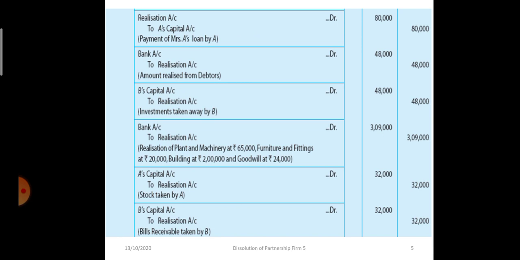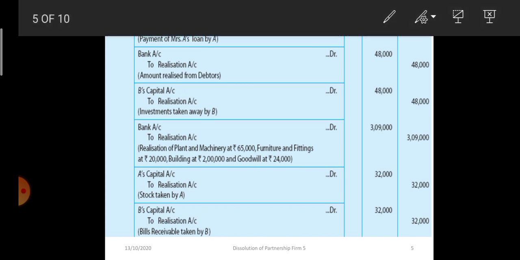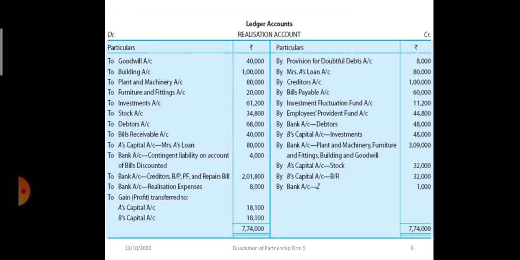I am skipping 3-4 slides and going to the realization account. Now all of you be careful. Listen to this carefully. From the liability side, Mrs. A's loan was transferred to the credit of realization account. Now Mrs. A's loan account has been closed. Now when the liability is settled, A is taking over Mrs. A's loan, the entry will be to A's capital. Realization account debit to A's capital. This is the journal entry.